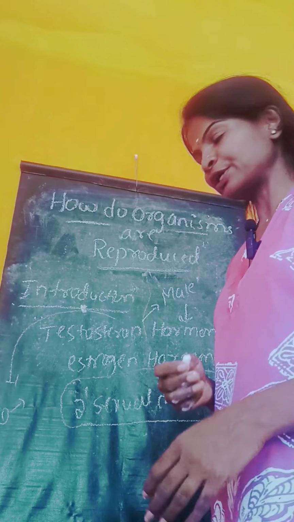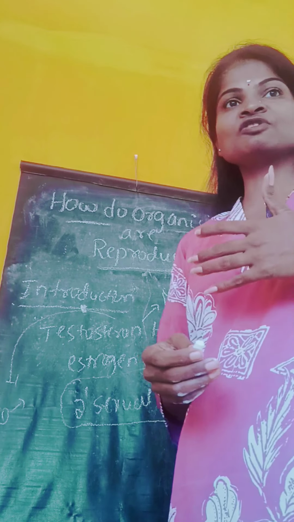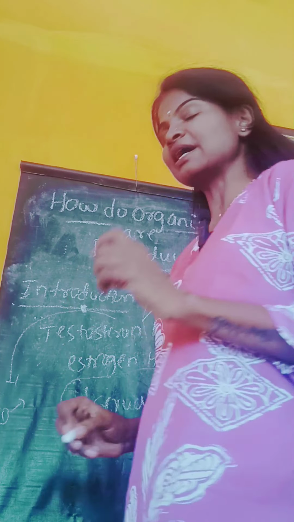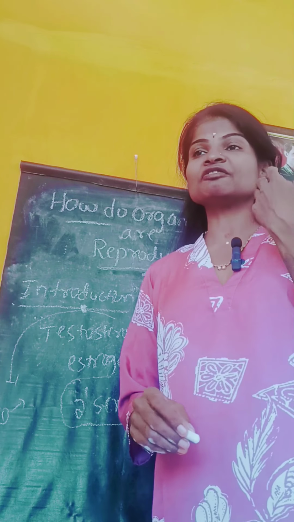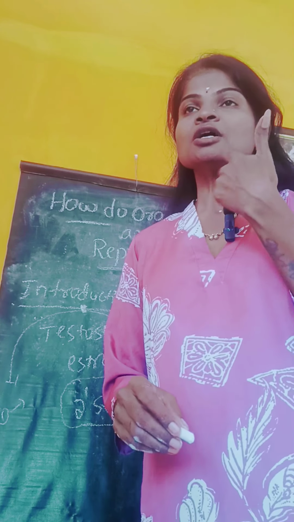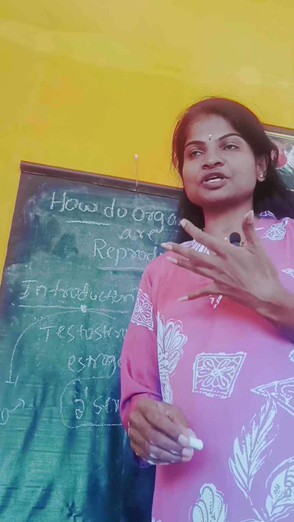The first change is the production of sperms, and formation of hair on the face, formation of hair on the chest cavity, and ejaculation of semen will take place. These are all the changes that take place in the male body due to the secretion of the hormone called testosterone.